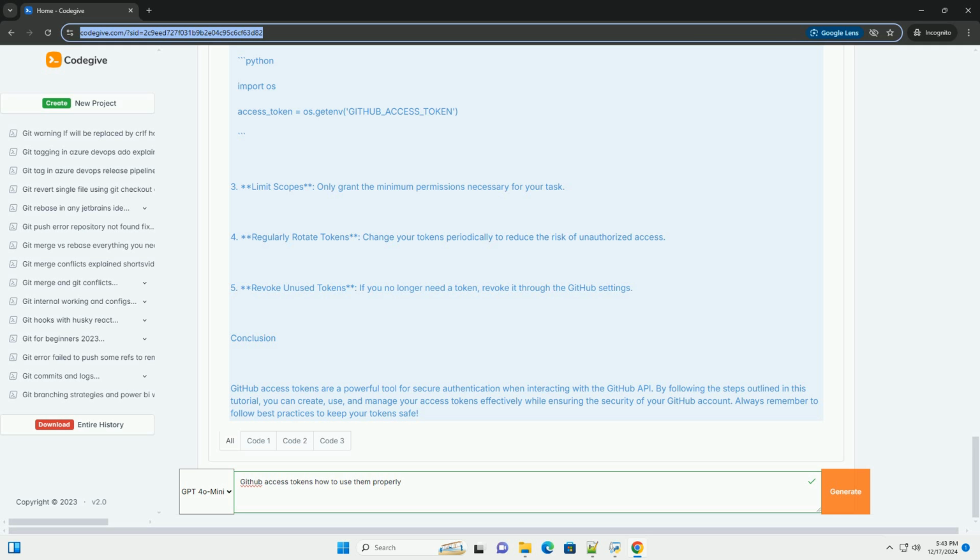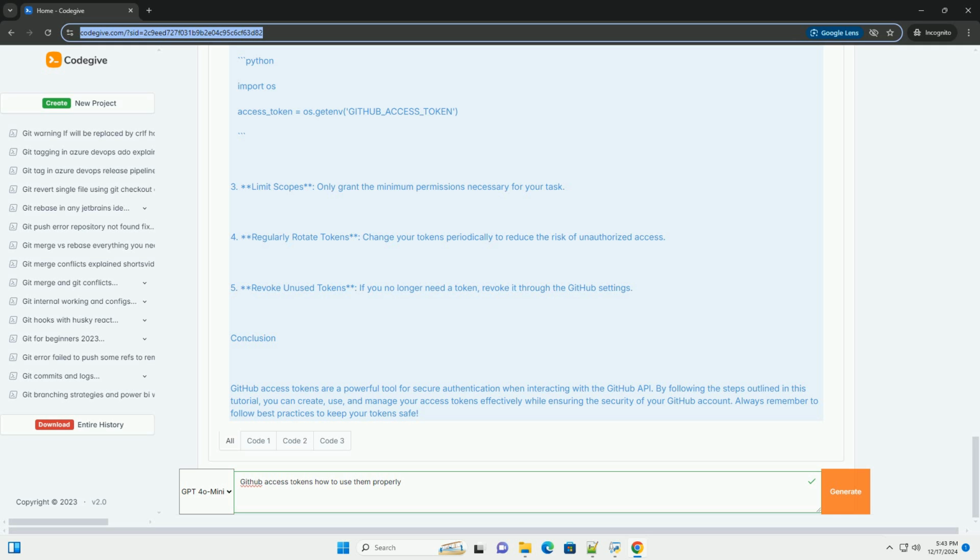2. Create a Python script. Python. import requests. Replace your_access_token_here with the token you generated. access_token = your_access_token_here. headers = Authorization: f"token {access_token}", Accept: application/vnd.github.v3+json.